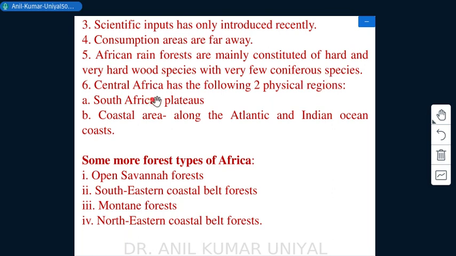Central Africa has the following two physical regions: the South African plateaus and the coastal area, right? And the coastal area is found along the Atlantic and Indian Ocean coast. Some more forest types of Africa are open savanna forest, then southeastern coastal belt forest, then mountain forest, and lastly northeastern coastal belt forests. Okay, and this is a brief account of forest resources and forestry practices of Central Africa.